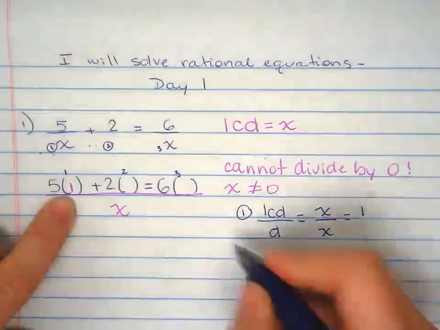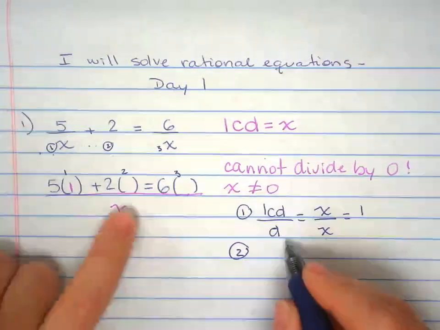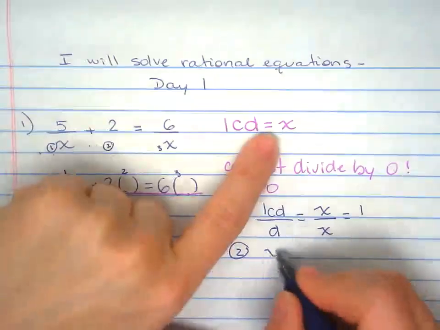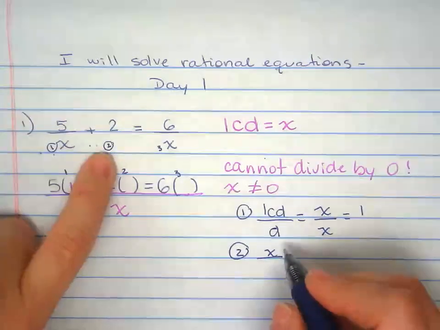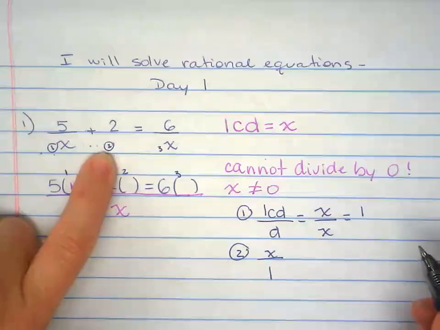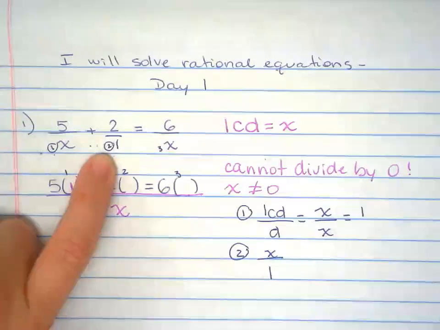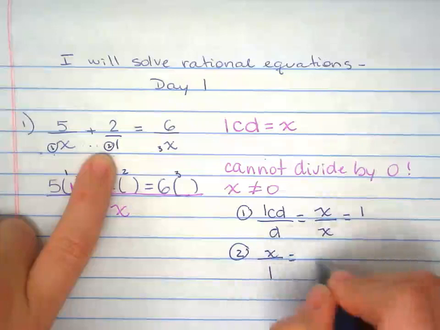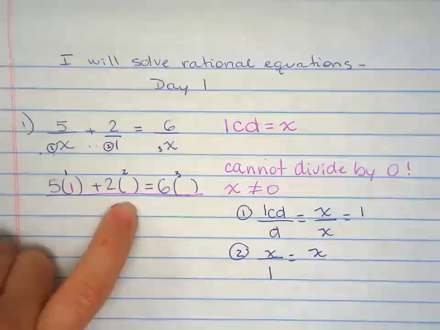We're going to do the same thing for number 2. Same idea, LCD divided by D. LCD, x, divided by D. D on number 2 is, oh, it doesn't have anything. It's 1. Every whole number is always over 1. x divided by 1 is x. Put it right there.